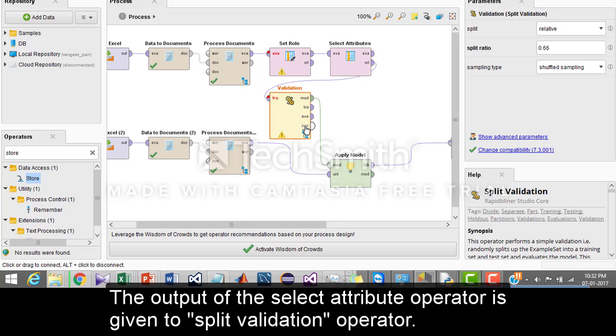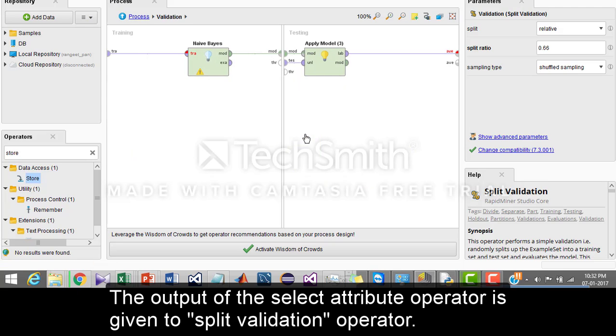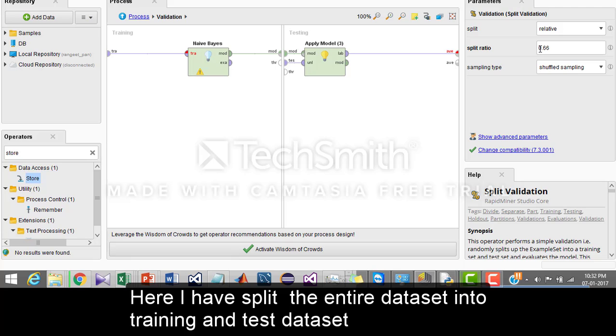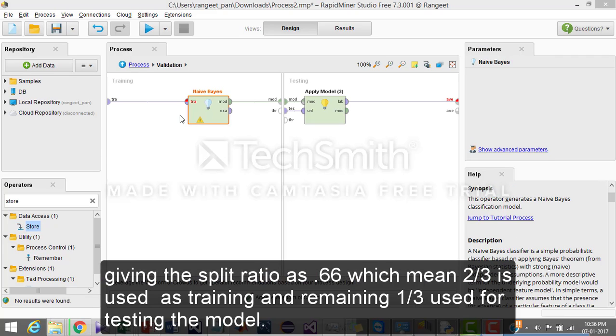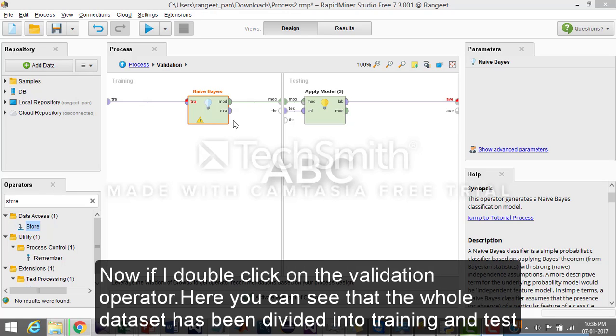The output of the select attributes operator is given to the split validation operator. Here I have split the entire dataset into training and test datasets, giving the split ratio as 0.66, which means 2/3 is used for training and the remaining 1/3 is used for testing the model. Now if I double click on the validation operator, here you can see that the whole dataset has been divided into training and test.